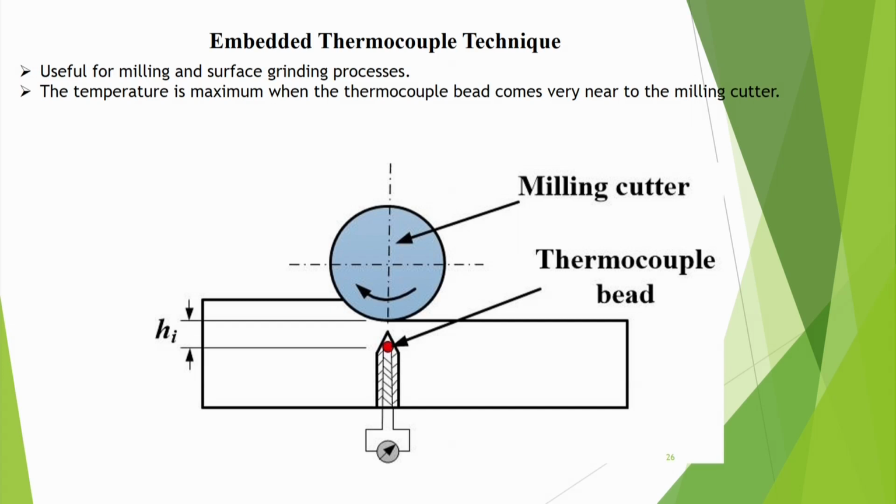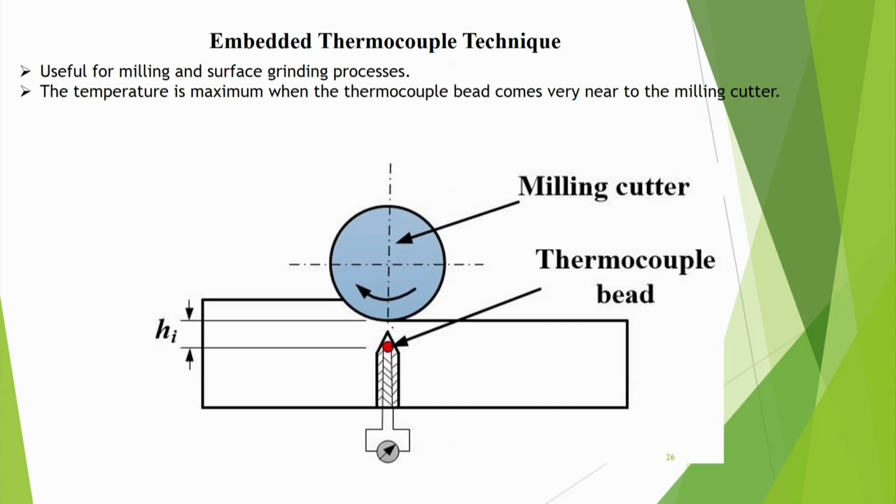Then the embedded thermocouple technique is also used. Suppose you are doing a milling operation, this is a milling cutter, this is a workpiece, and you can embed a thermocouple. You can make a very small hole and put in a thermocouple bead, then just below the surface you can see what the temperature is. It is useful for milling and surface grinding processes. Temperature is maximum when the thermocouple bead comes very near to the milling cutter, otherwise you can do some extrapolation and make some estimate like that.